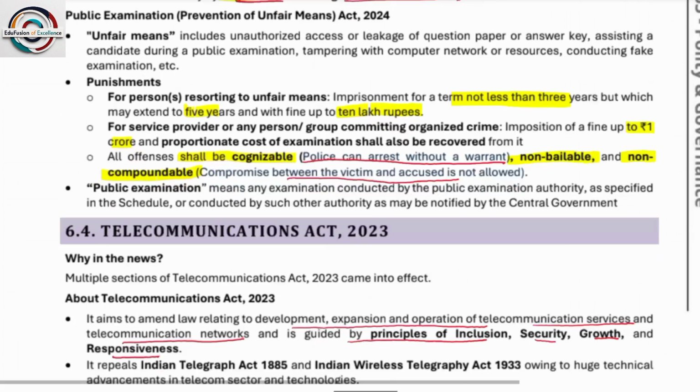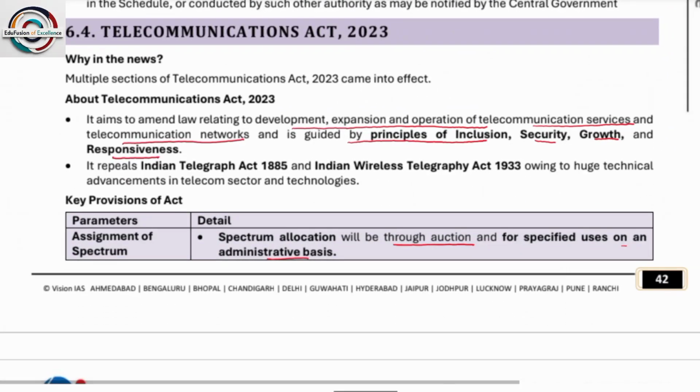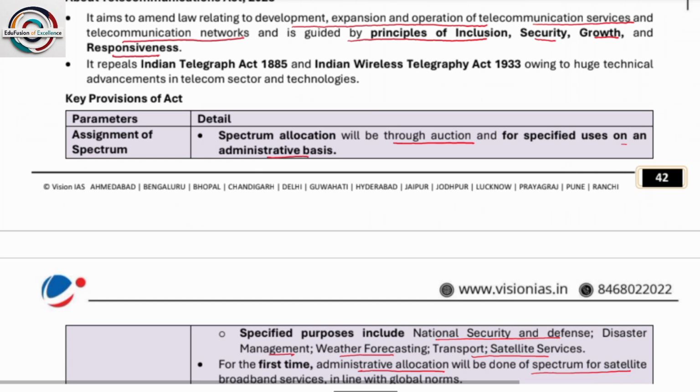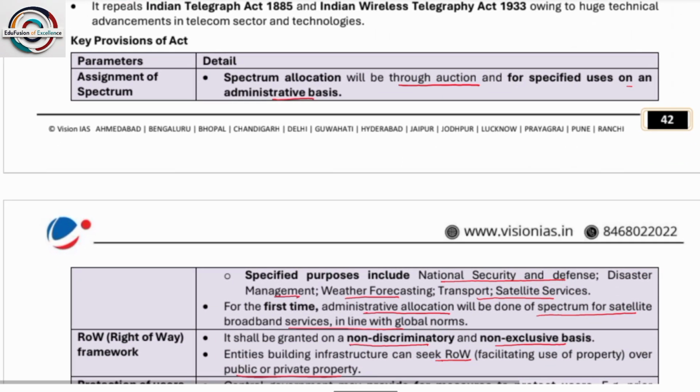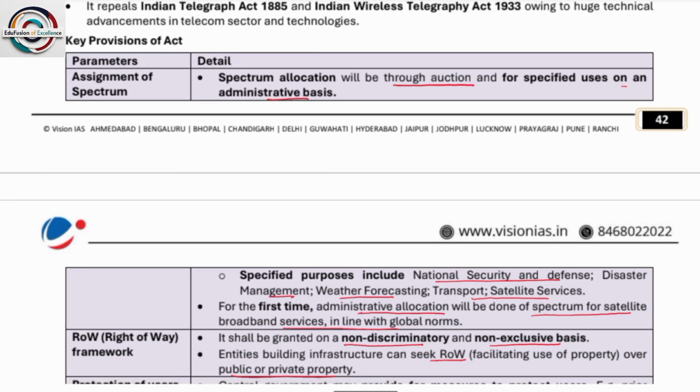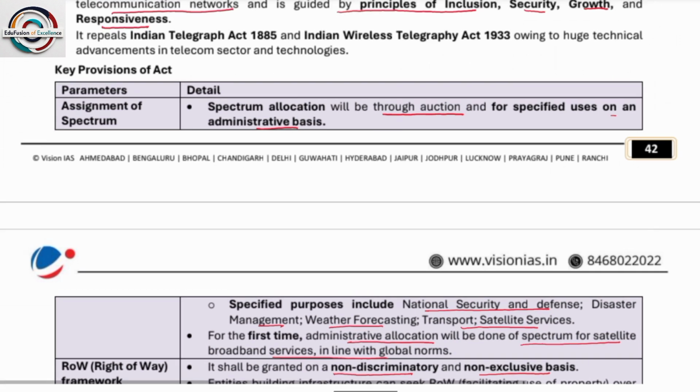Next is the Telecommunications Act. It aims to amend the law relating to the development and expansion of telecommunication services and telecommunication networks, and is guided by the principles of inclusion, security, growth, and responsiveness. It repeals the Indian Telegraph Act 1885 and the Indian Wireless Telegraphy Act 1933, owing to huge technical advancement in the telecom sector and technologies. Assignment of spectrum: spectrum allocation will be through auction. What does spectrum mean?